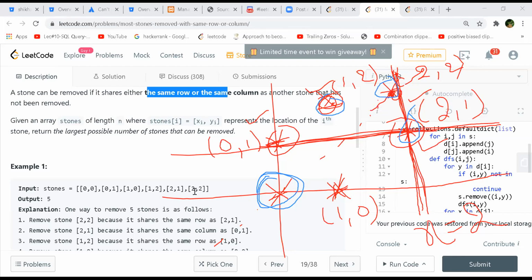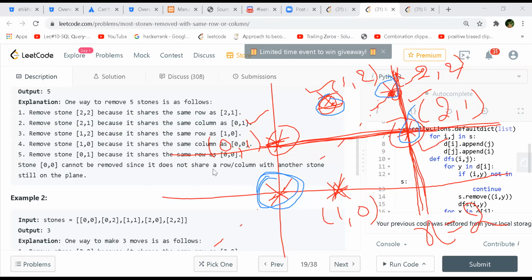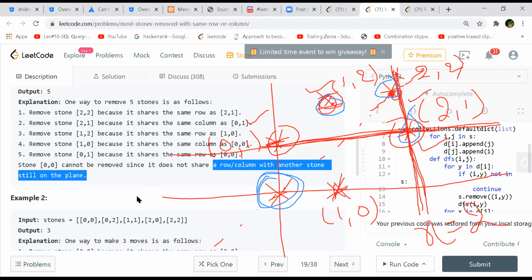Makes sense. I think here 0, 0 and 0, 1 also share a column, right? So 0, 0 and 0, 1 are also connected. And 1, 0 is actually also connected. Can you connect all those components, so it will be more clear, Shashank? Now 1, 2 and 2, 2 also you connect.